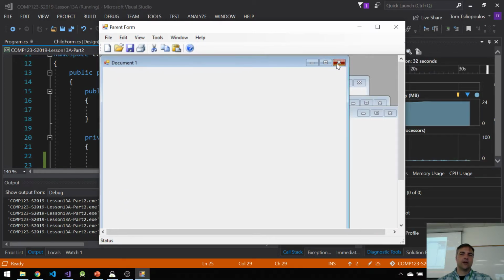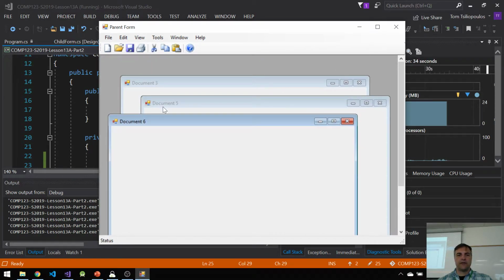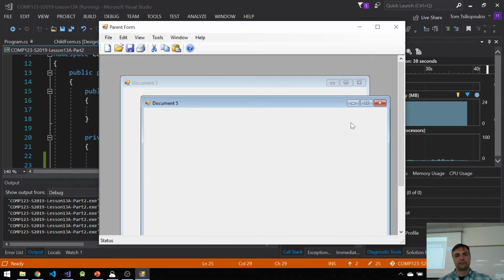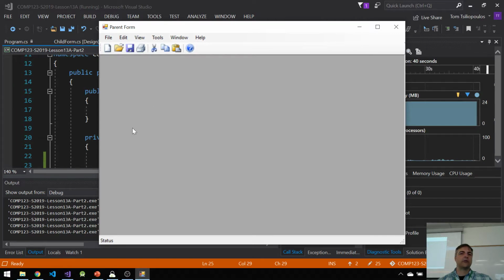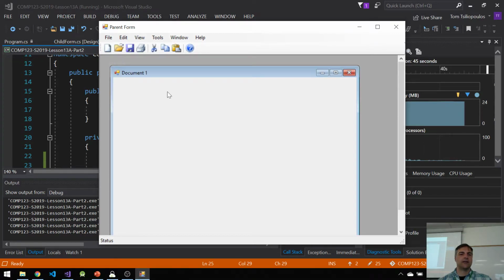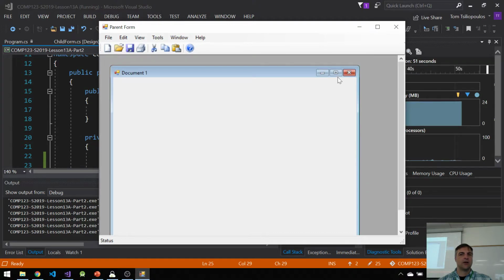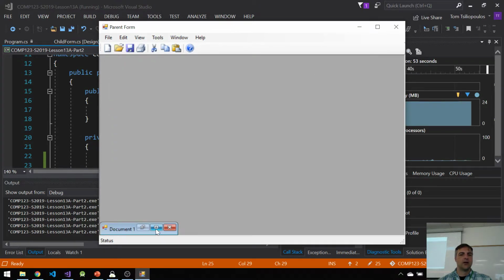Why is this good? It's really good because, and if I look, might as well, if I add one, I can see. I'll keep adding them in. Why is this really good? It's really good because I can have as little or as many as I want, and they have the same controls. I can maximize, or I can minimize, or I can close them up.